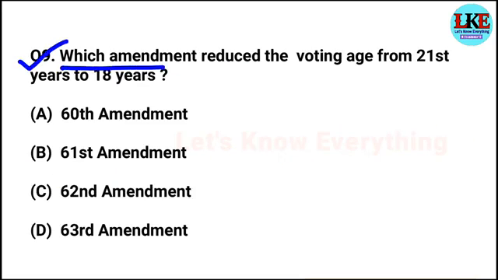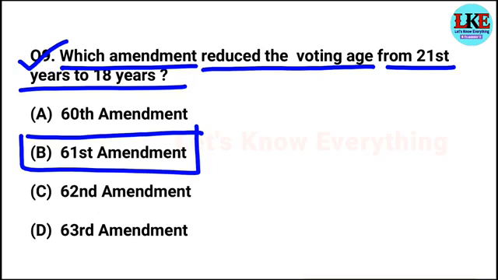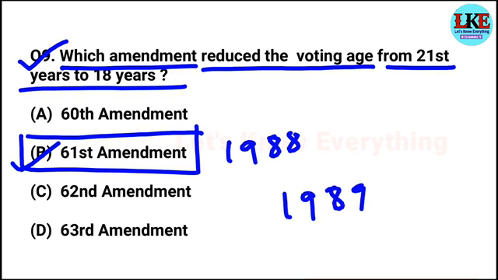Question number 9. Which amendment reduced the voting age from 21 years to 18 years? It's a very important question friends. The right answer will be option B, 61st amendment. The voting age was reduced from 21 to 18 years by the 61st Constitutional Amendment Act of 1988, and this bill was passed in the year 1989. Is that cleared? Next question.